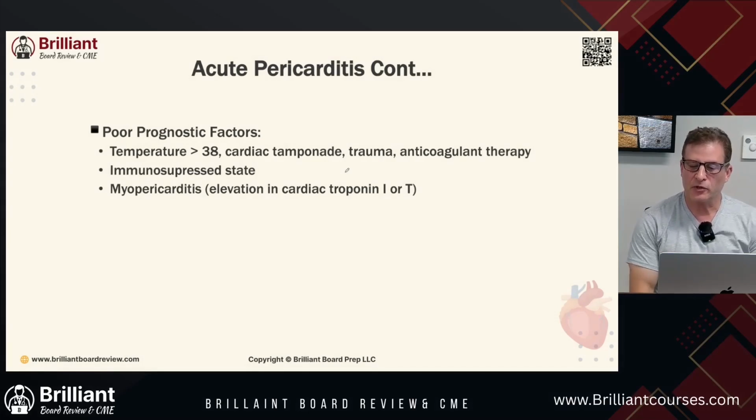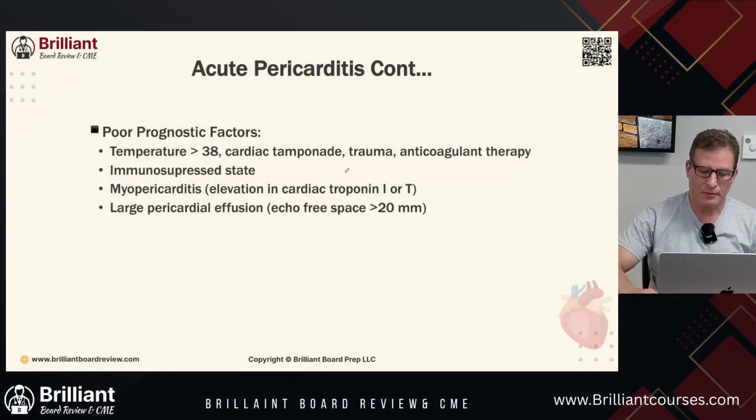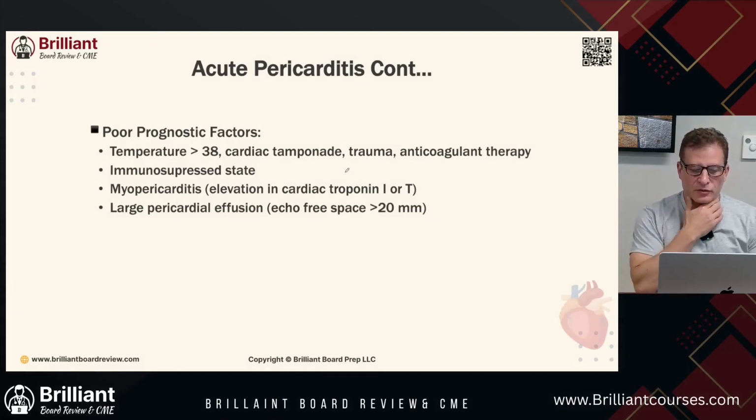Myopericarditis is concurrent inflammation of both the myocardium and pericardium, with predominant pericardial involvement and evidence of myocardial injury. So you have pericardial and myocardial injury with an elevated troponin without significant ventricular dysfunction. It is considered part of the spectrum with pericarditis and myocarditis. Poor prognosis factors would be a large pericardial effusion, echo free space greater than 20 millimeters.